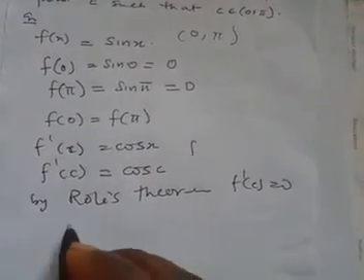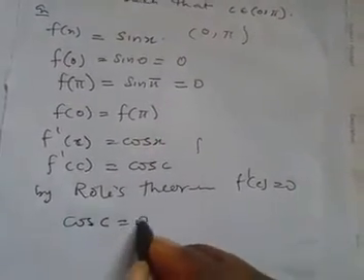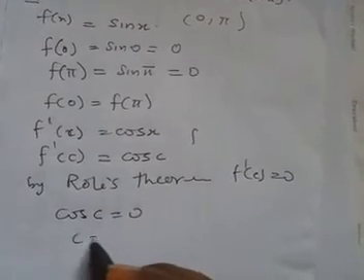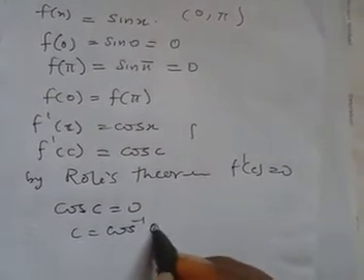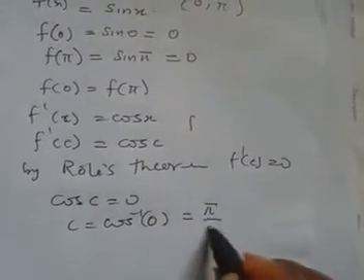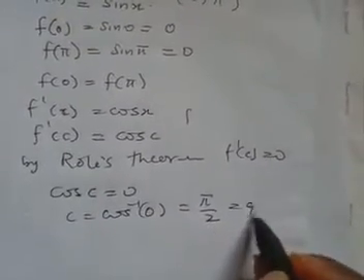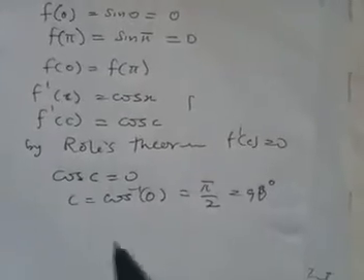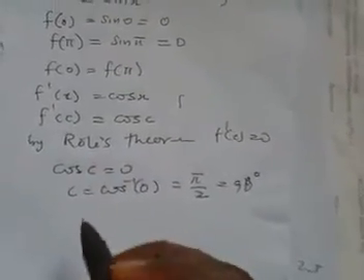So from that, we can see that cos c is 0. Then c will be arc cos 0. But arc cos 0 will give me pi over 2. That is 90 degrees, but we use pi over 2 here. So our c is pi over 2.